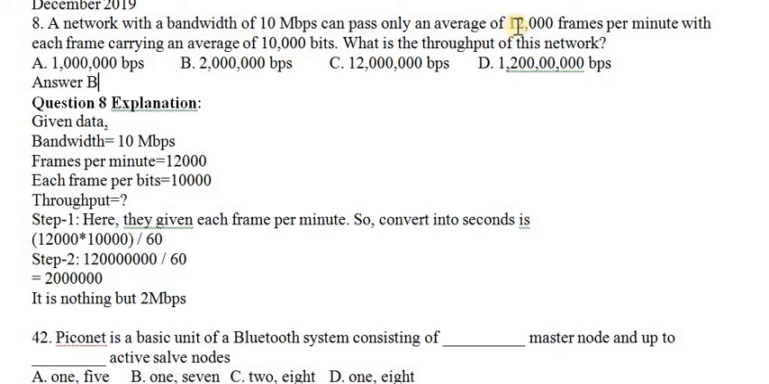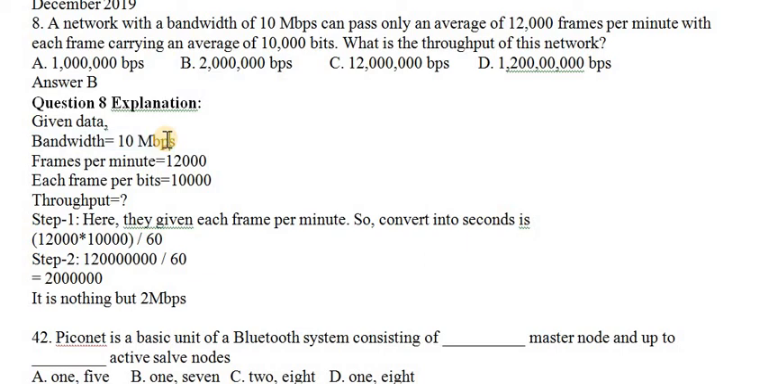So the size of each frame is 10,000 bits. Throughput is nothing but the amount of data transmitted per second. Okay, so we have all the direct information, and we can skip the bandwidth information because it is not necessary here. That is actually the capacity of that particular network.